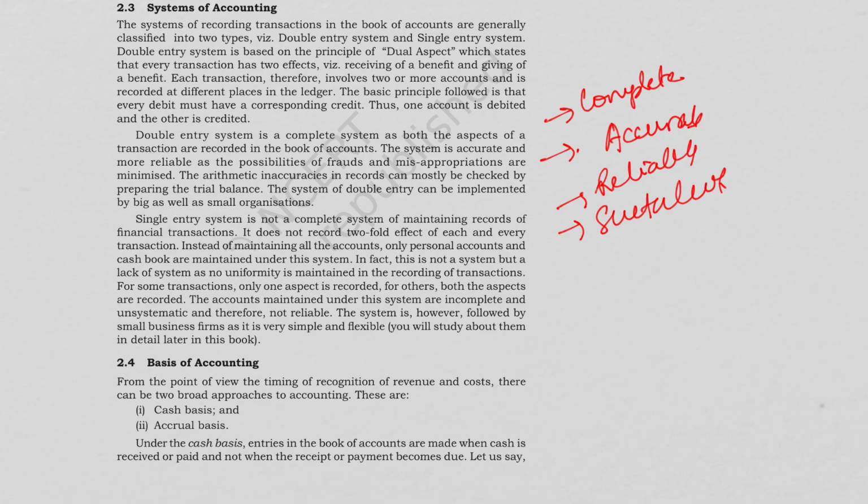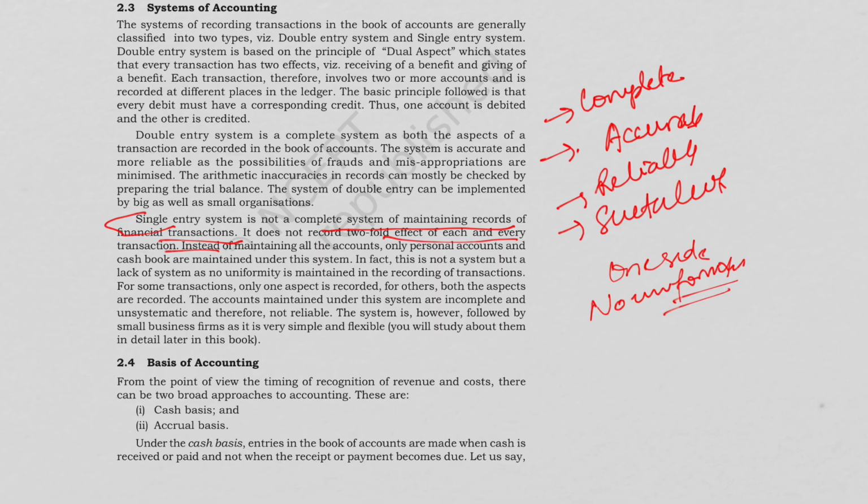Now coming to the single entry system, it's not a complete system of maintaining the records of financial transactions. It does not record the twofold effect of each and every transaction. Basically, unlike the double entry system, it is not recording both the aspects. So sometimes only one side is recorded, and thus there is no uniformity in it.